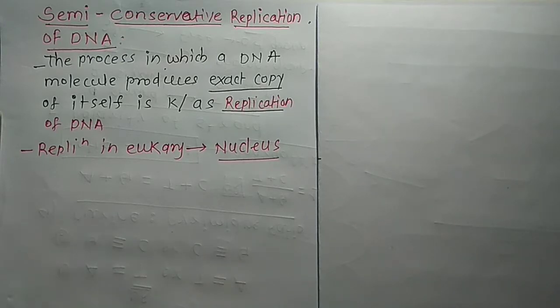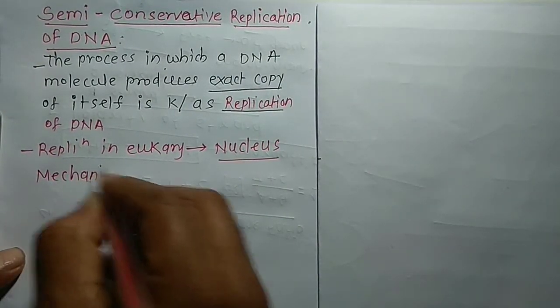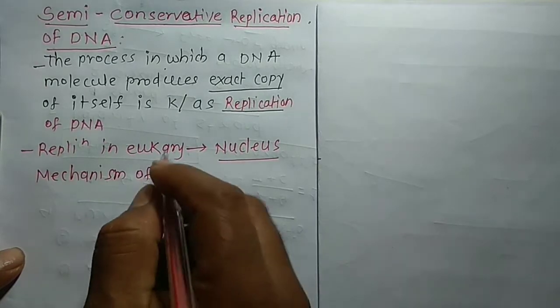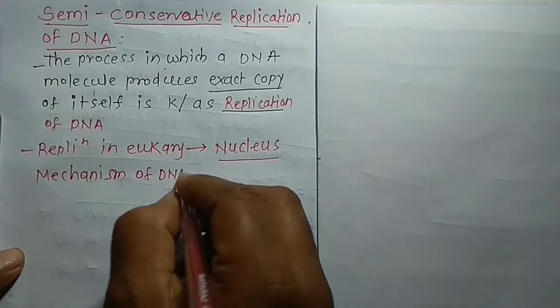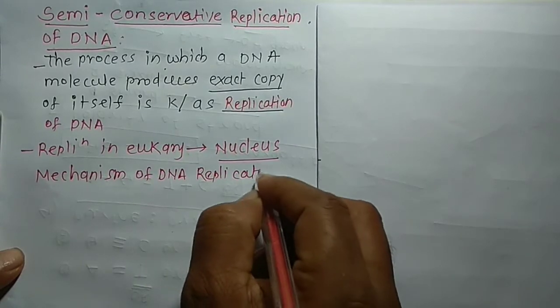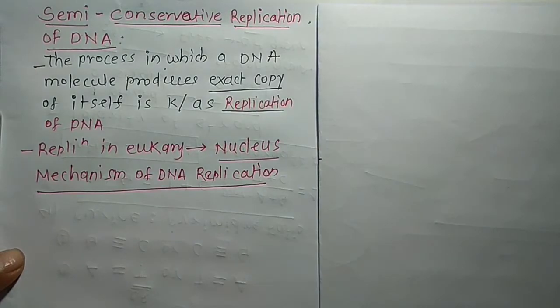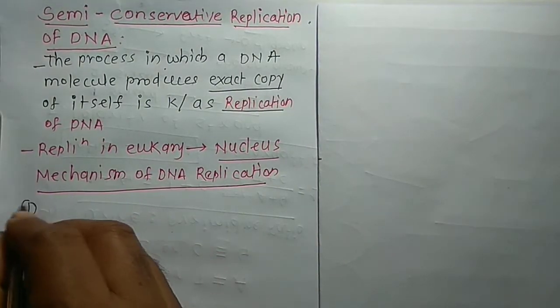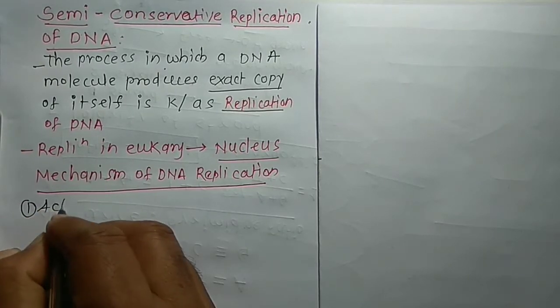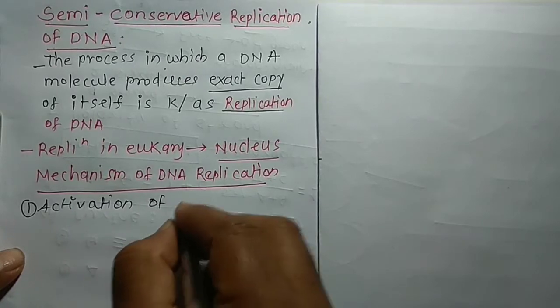So another topic is the mechanism of DNA replication. So firstly, activation of nucleotide. याद है आपको nucleotide.